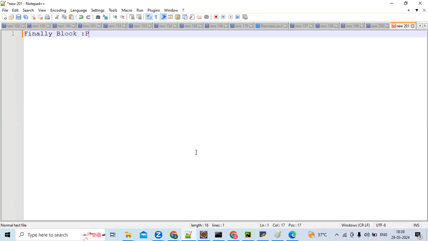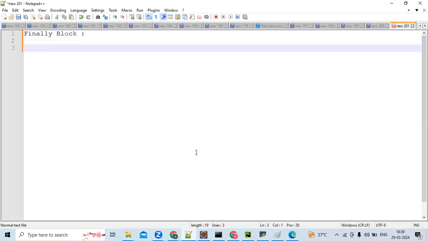Does anyone have any idea? Someone previously knows. Tapu, what is the finally block? Finally, try catch, no errors, the finally block exists. Yes, super, correct. Nice, Gnapika. So basically, the finally block is used to do the cleanup activity.